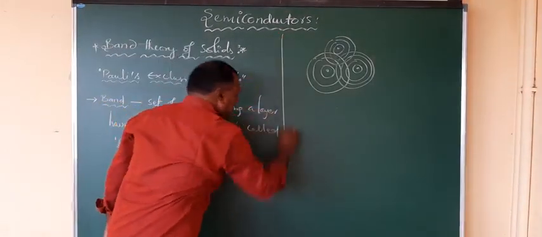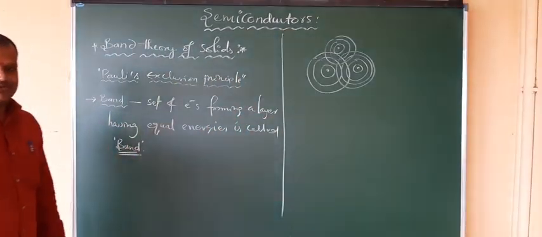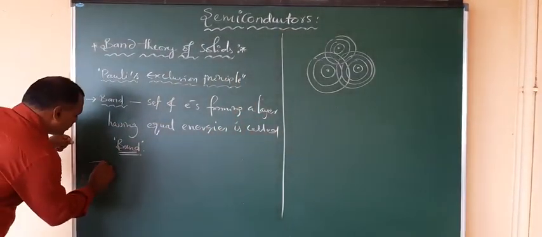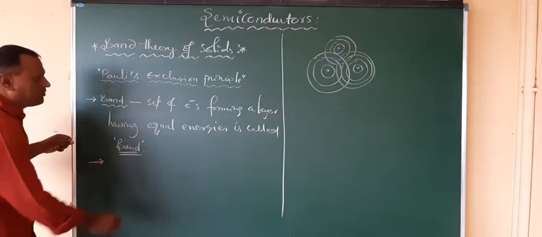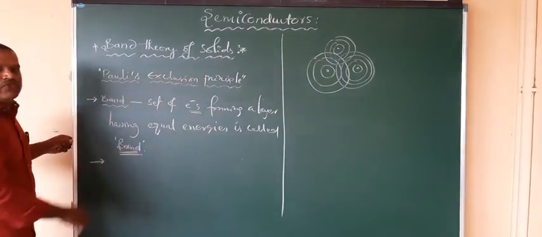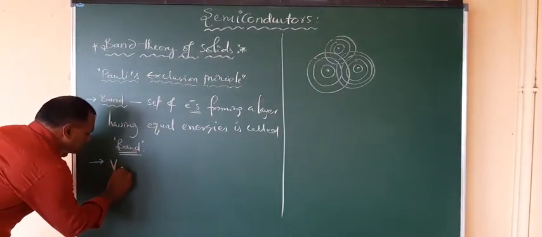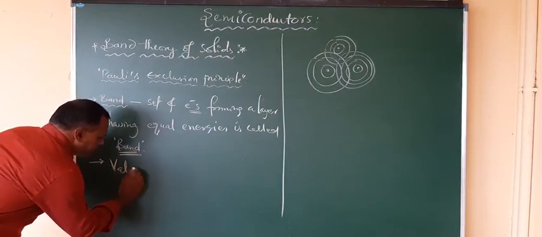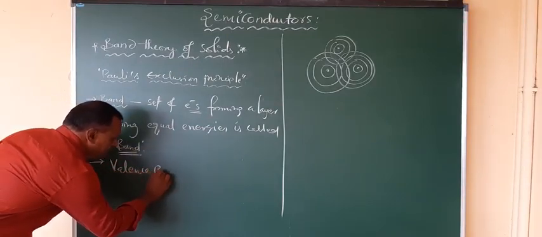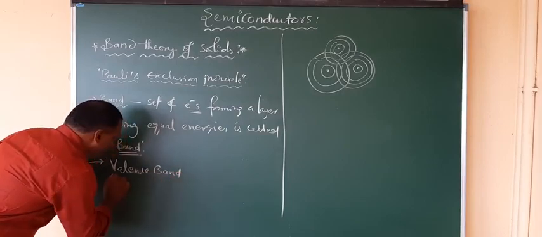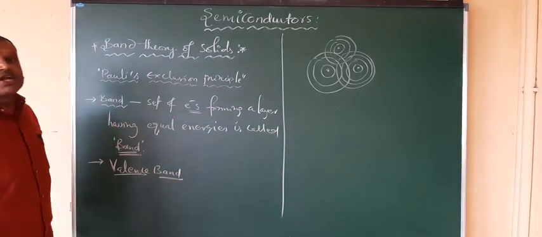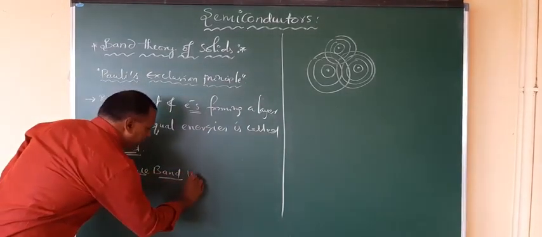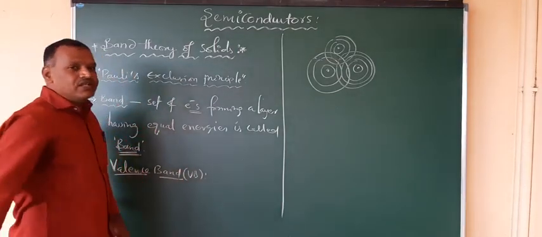With relation to this band, we have different types of bands, based on which type of electrons the band is formed from. One is the valence band, another is the conduction band. So the valence band is VB. What is the valence band?